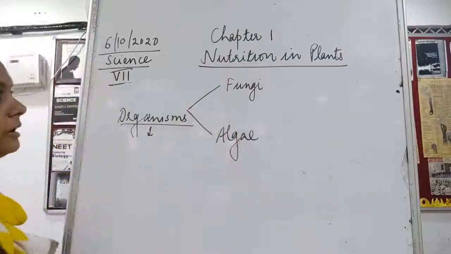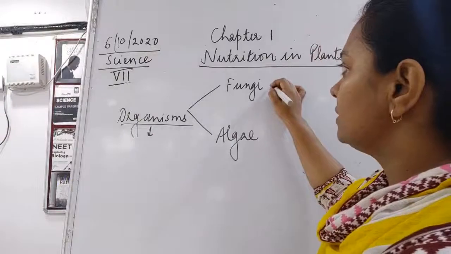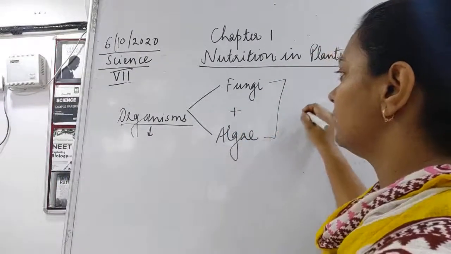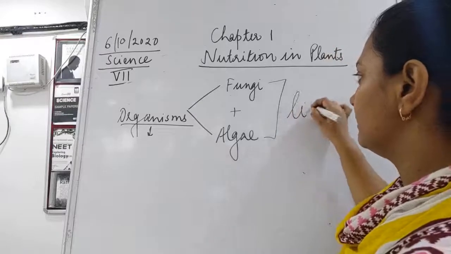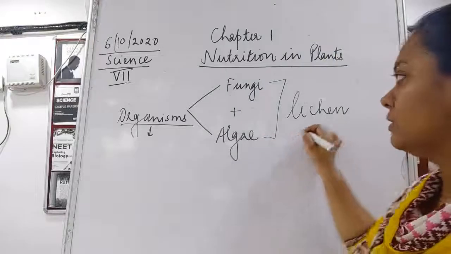So children, one is fungi and the other is algae. Fungi and algae live together to form a new structure called lichen. They are also plants.